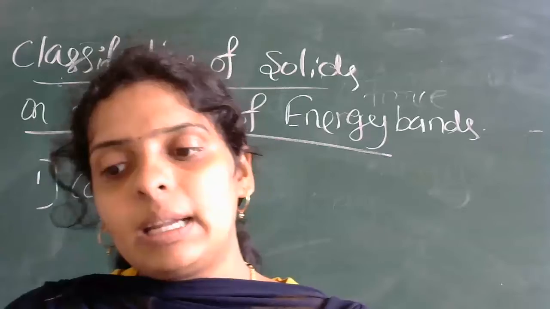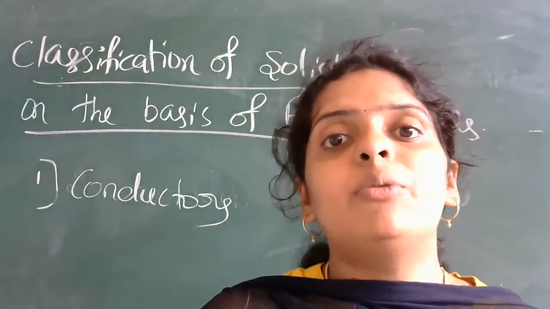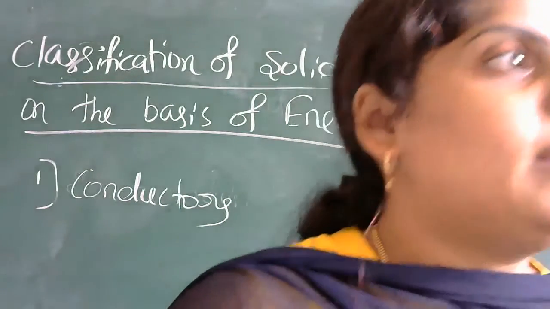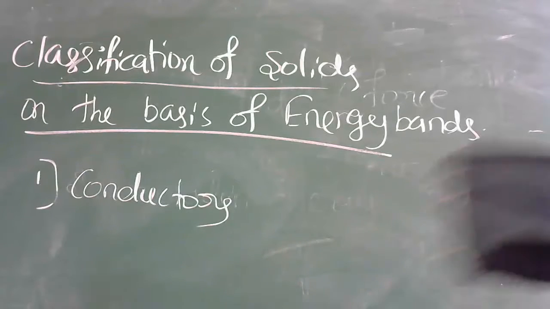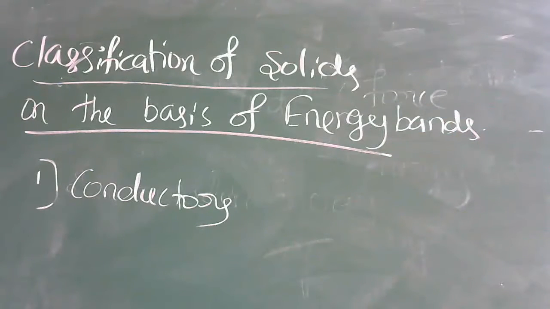They may ask you what is the value of the energy gap, that is the Eg value, for conductors. What is the answer? Just now I told you, it is 0. I hope it is clear to everyone. Why is it called conductors? Because the current flow will be good in the case of conductors. Right?